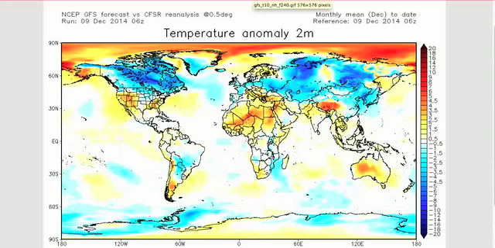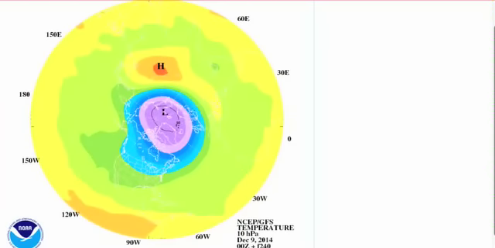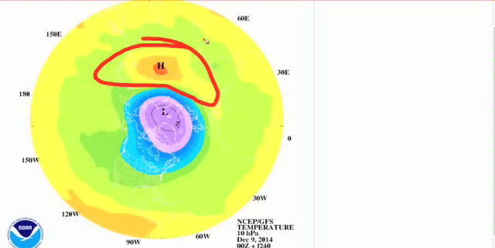Now, in 10 days' time, that's what happens to temperatures at 10 millibars. So this is the forecast for the 19th of December, and look, we're getting a second warming event taking place here, and that's over Asia in 10 days' time. Now, what we tend to find is that then propagates down through the atmosphere and brings us cooling, normally around 10 to 14 days after the start of the event. It can be later, it can be up to 21 days.